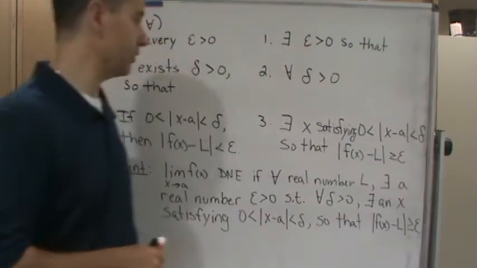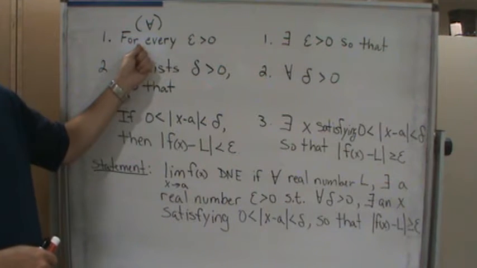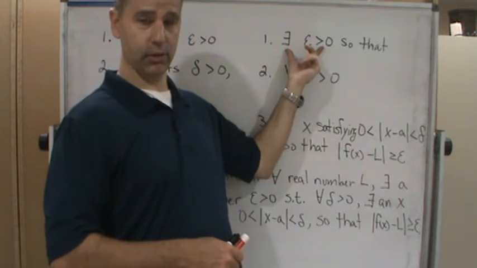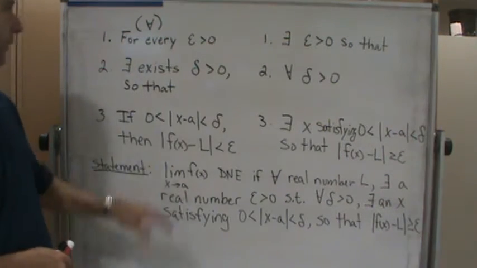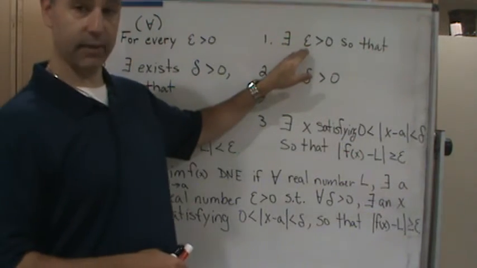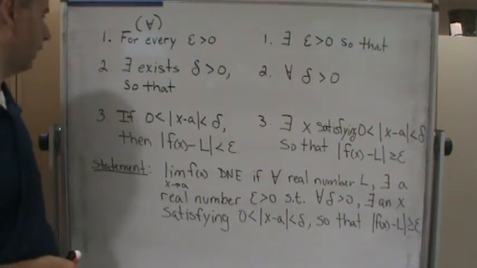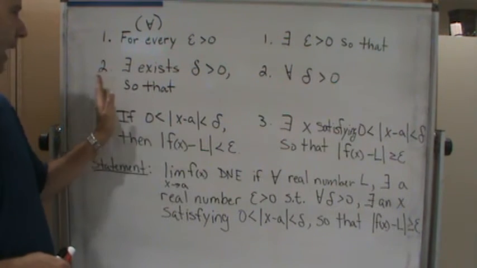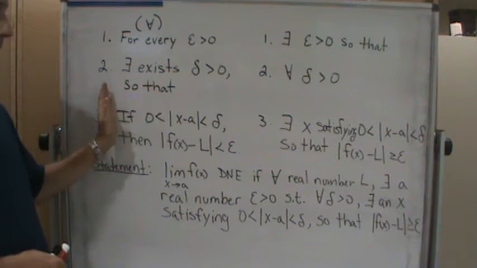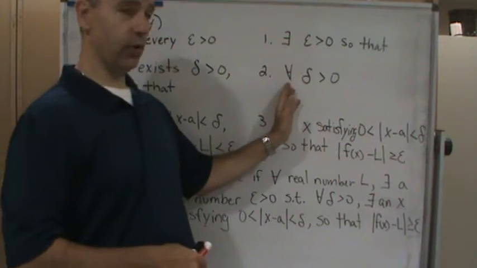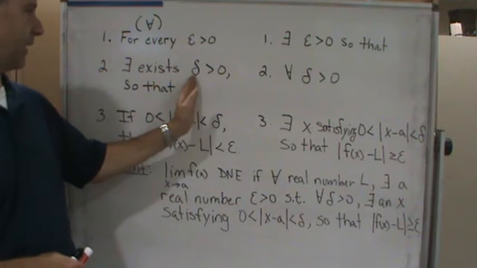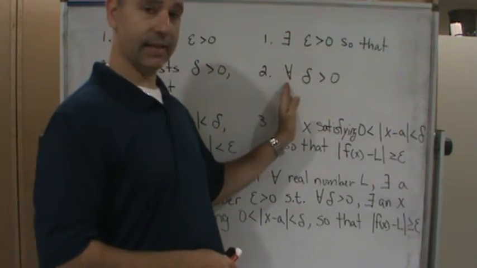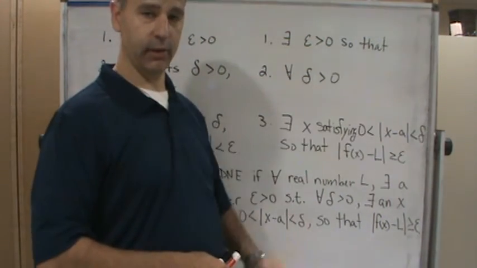These are opposites. So this is what we call a universal quantifier, where we would have an existential quantifier over here. So the opposite of all is there exists. Two, this one says there exists delta greater than 0 so that. Well, the opposite of that, now we have an existential, the opposite of an existential is a universal. So here it says there exists a delta greater than 0 so that, and the opposite of that is to say for every delta greater than 0.